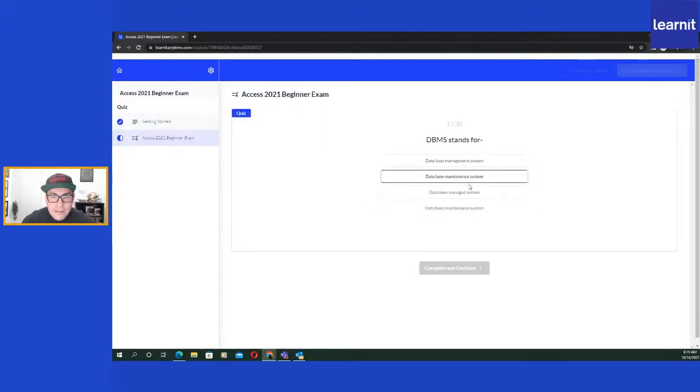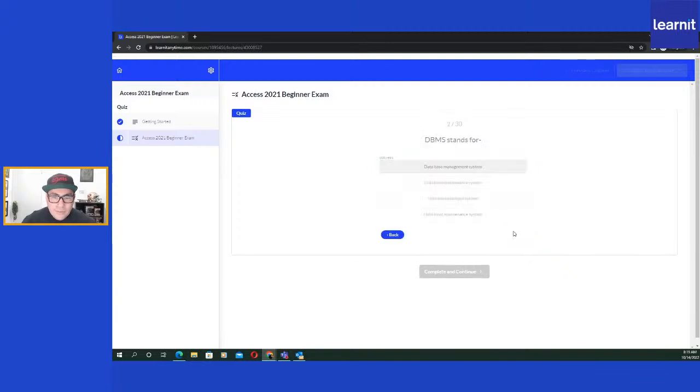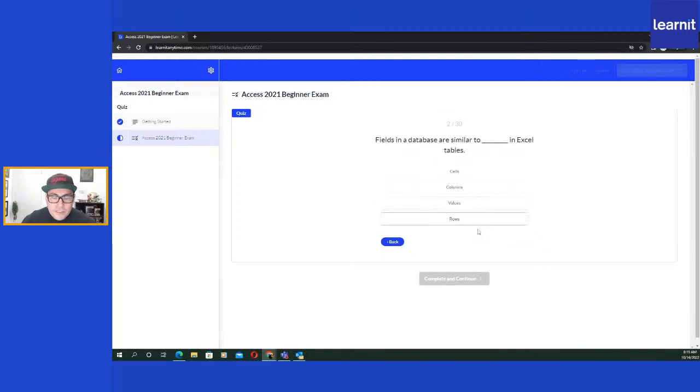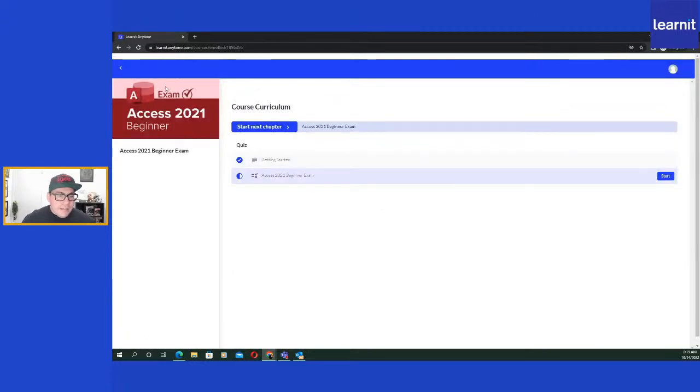Now we have the exam itself, or the quiz. I can take it. I'm just randomly selecting. Looks like I got it right. Go ahead and continue, and then you can just go through and take the exam. And if you pass, you'll get a certificate. So that's what the exams look like, and that's what the courses look like.